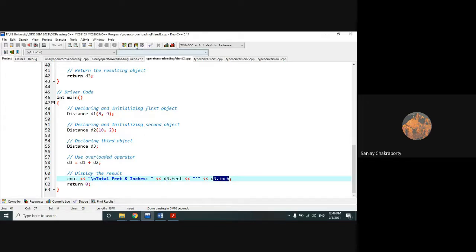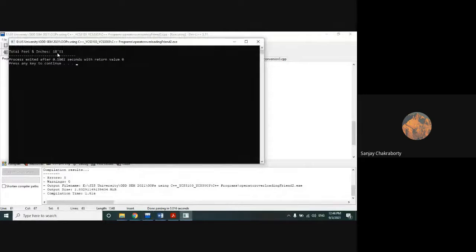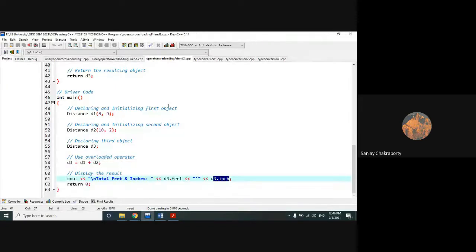Let's run the code. Then I will explain about this keyword. Okay, so 18 feet and 11 inches. I think all of you agree with me. Up to this, is it clear to everyone? What is actually happening? The same thing which we have done in the previous program. Up to this, is it clear to everyone? Tell me.